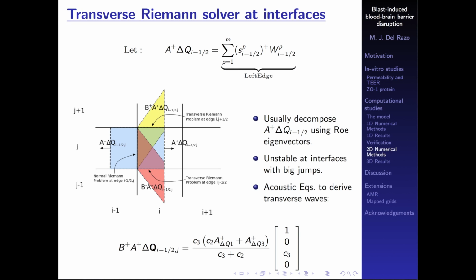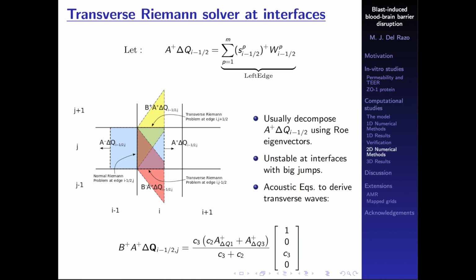So the usual way that we do the transverse solvers, if we think about that left edge contribution that I told you about earlier, we can just write that notation-wise like this, right? So we have this contribution here, that is the blue wave. But of course, this wave in a two-dimensional problem, we can interpret that it's actually going to also travel in the upward direction and in the downward direction. So we can decompose it using the eigenvectors again. But as I told you before, the eigenvectors are a bad idea because they use some kind of averaging. And when we have such a big jump across the interface, this averaging will not work.